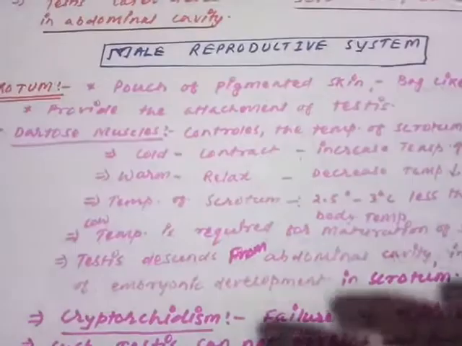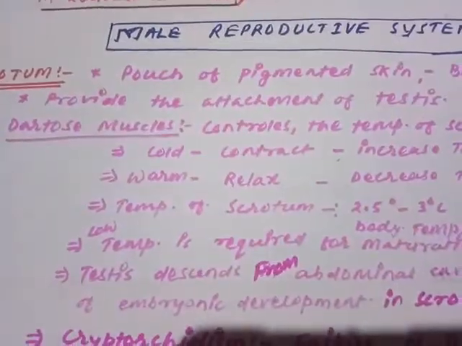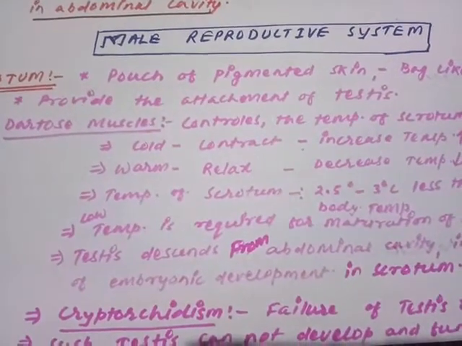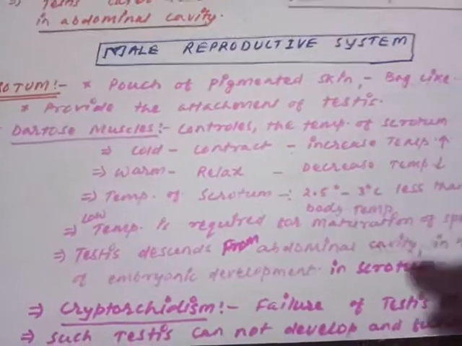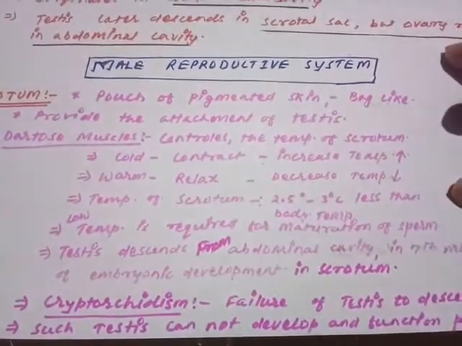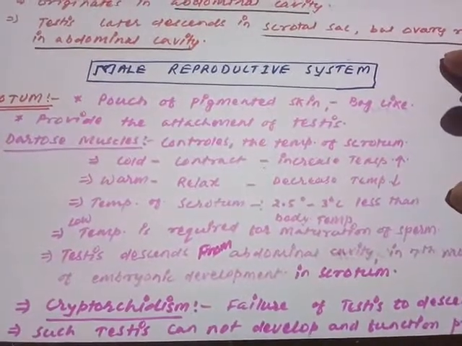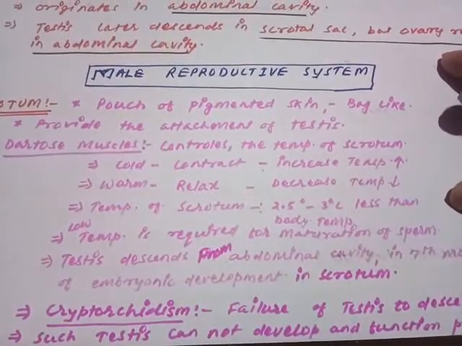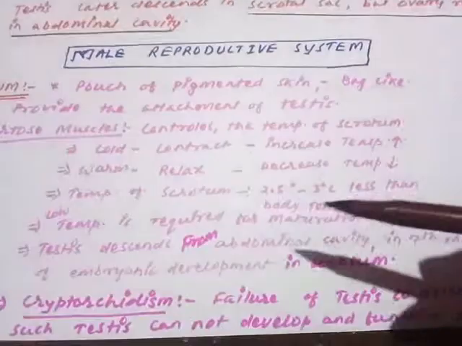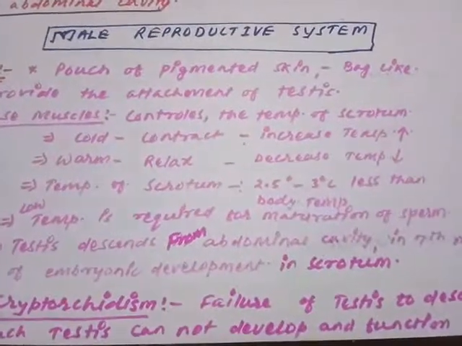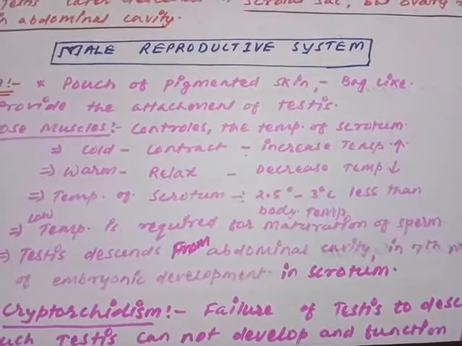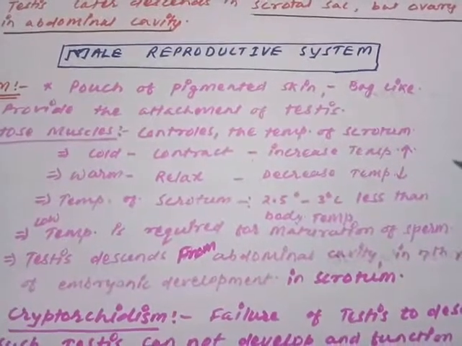Now moving to the next structure of the scrotum: the dartos muscle. The scrotum is lined with the dartos muscle, a very important component of the scrotal sac. Usually the temperature of the scrotal sac is 2 to 3 degrees centigrade less than the normal body temperature, and that temperature is maintained by these muscles.